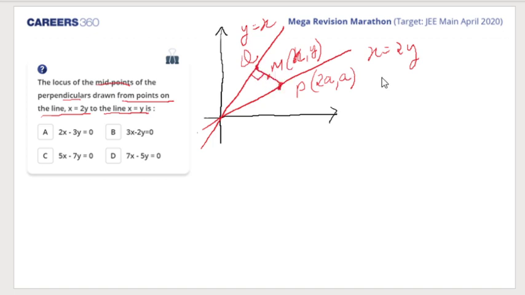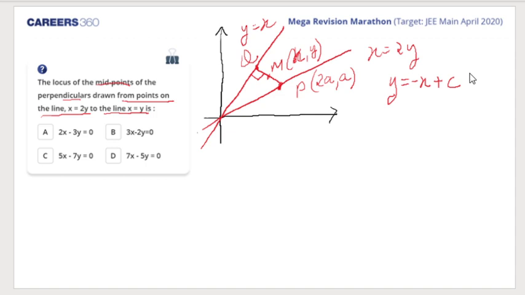So how to find point Q? Tell me. Q point is the point of intersection of the line perpendicular to y is equal to x and the line y is equal to x itself. So a line perpendicular to y is equal to x would be y is equal to minus x plus c. Am I right or wrong? Tell me. Are you able to understand?